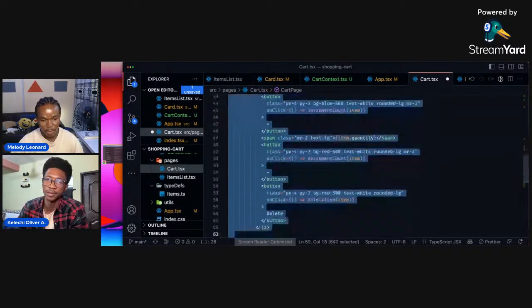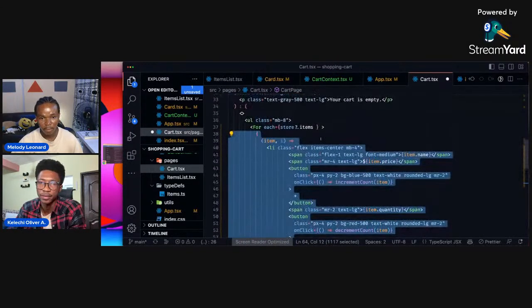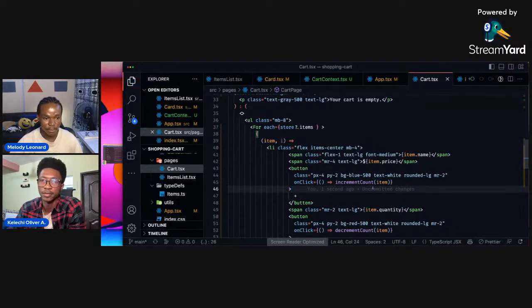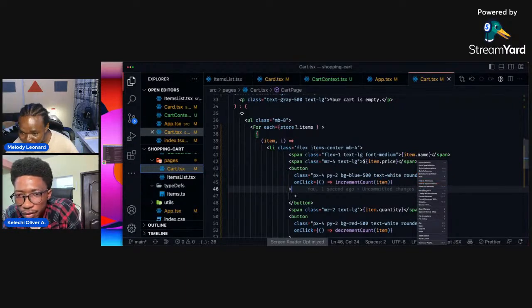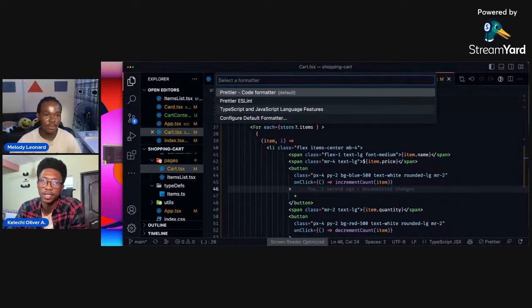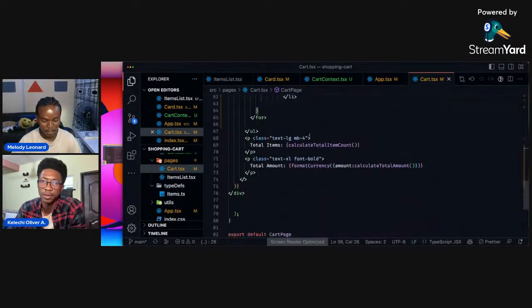So just format the code. I think you can right click and then use maybe ESLint format or something. I think it's disabled for this project. Let's use maybe another formatter. Right click and do format document, format document with. I think just use the second one, Prettier ESLint, and then save. It doesn't work for you. It doesn't work for me.